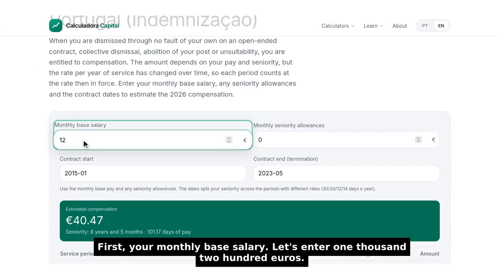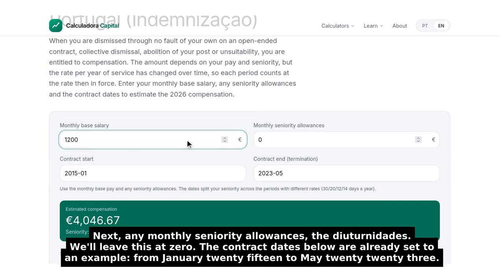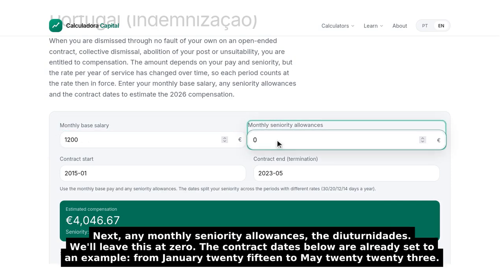First, your monthly base salary. Let's enter €1,200. Next, any monthly seniority allowances, the diuturnidades. We'll leave this at zero. The contract dates below are already set to an example, from January 2015 to May 2023.